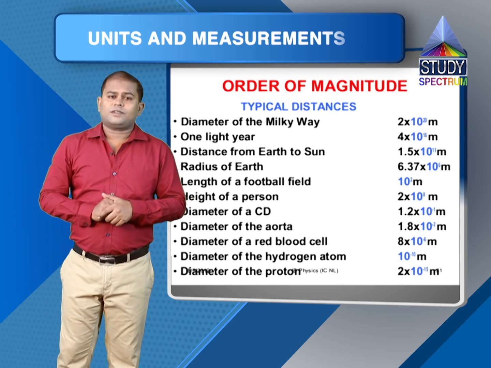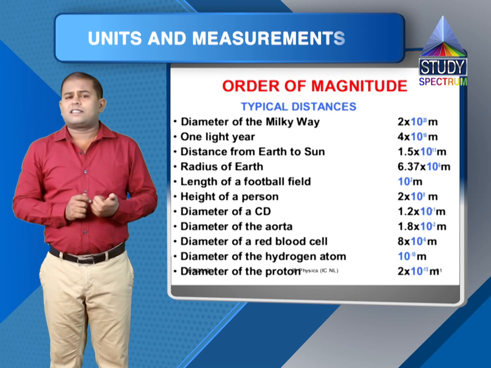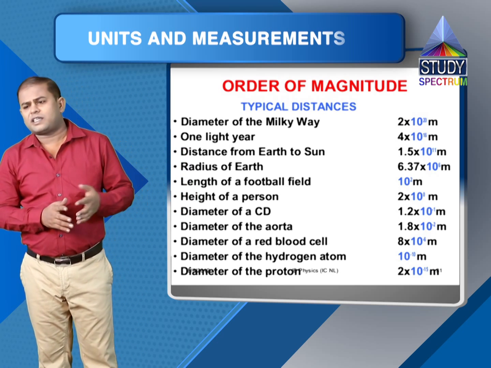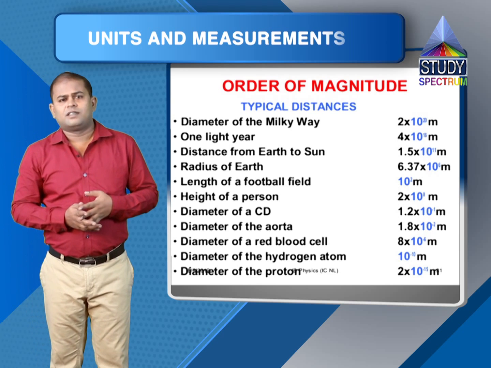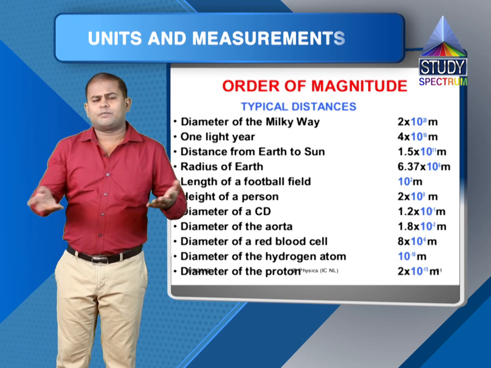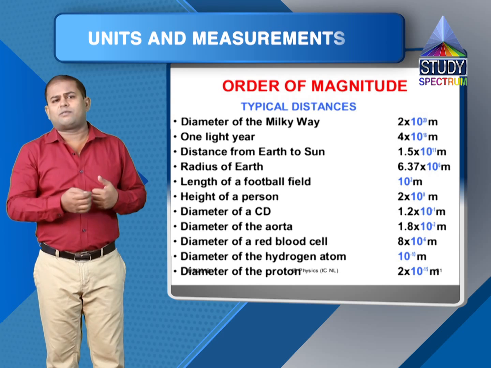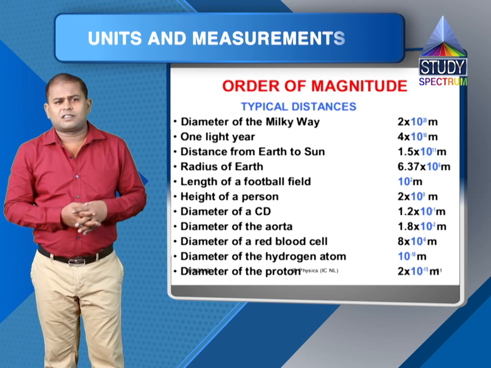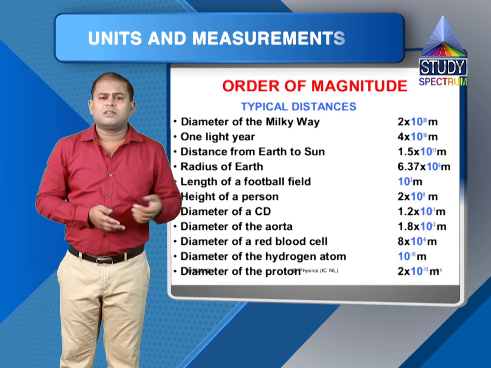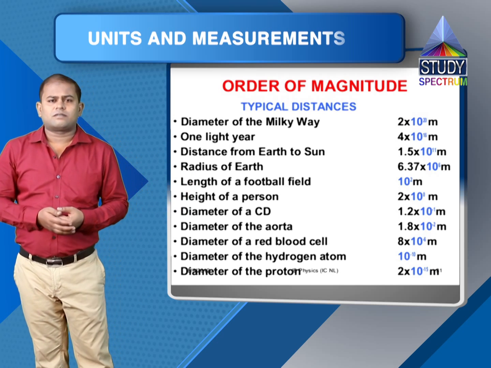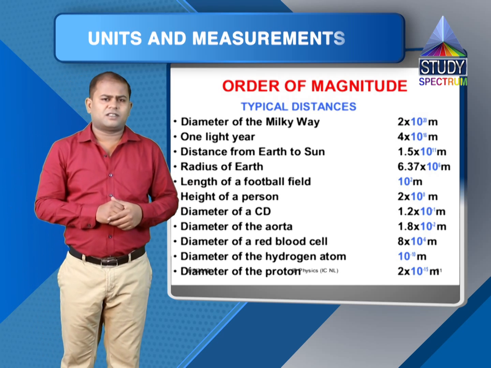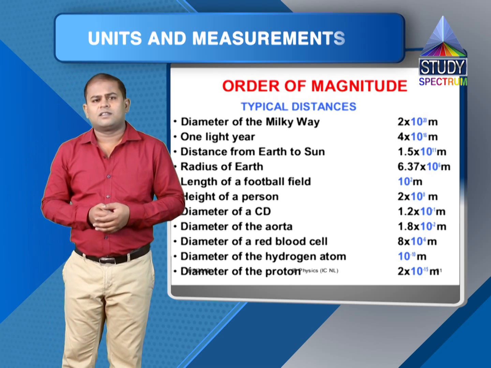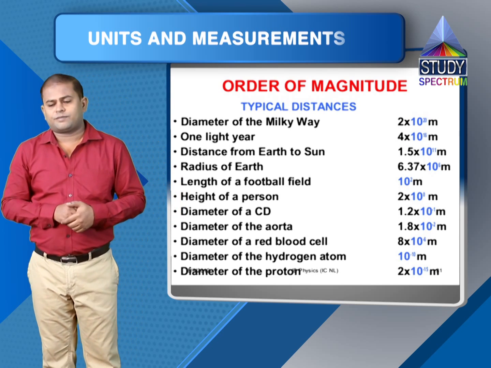Now, measuring length ranging from 10 raised to 3 meter to 10 raised to minus 5 meter, you will see is easy. We have direct methods to measure the lengths ranging from 10 raised to 3 meter to 10 raised to minus 5 meter. That is, say, from few kilometers to micrometers. In laboratory, we will see the methods. We'll have instruments which we can use directly to measure the lengths in this range.